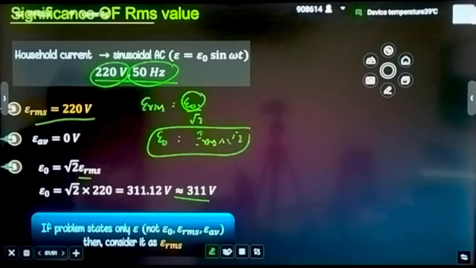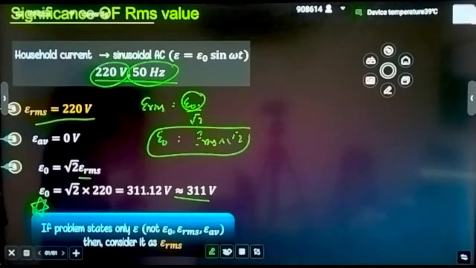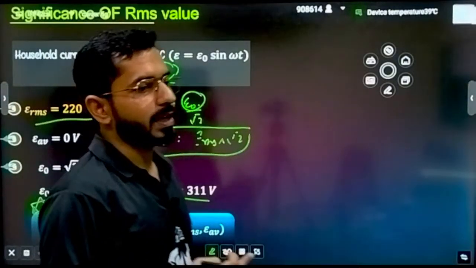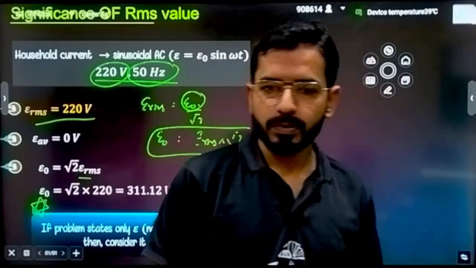One more very important point mentioned here. Most of the time students get confused about which one to take. Now we have peak EMF, RMS EMF, and also average EMF.